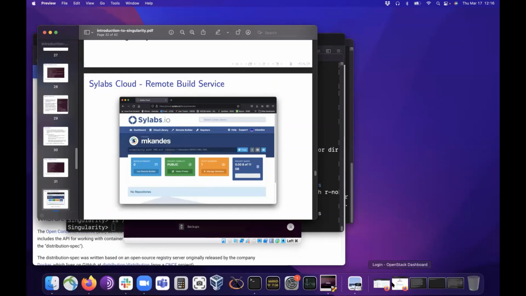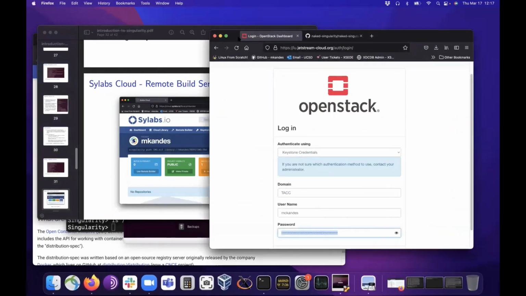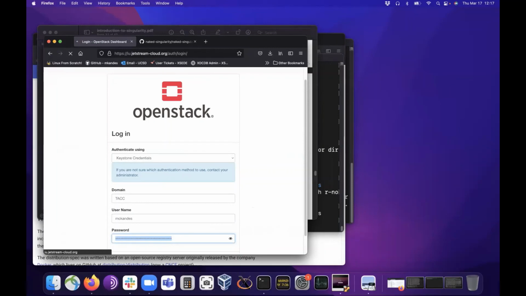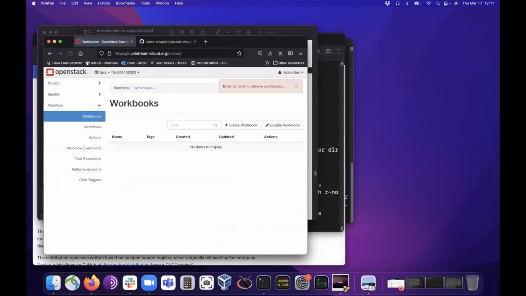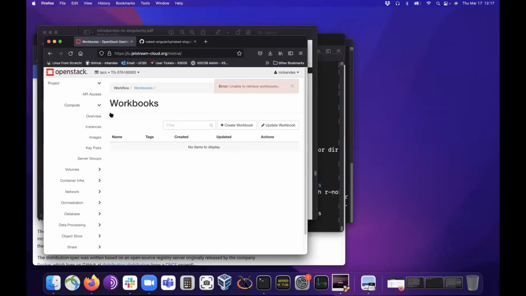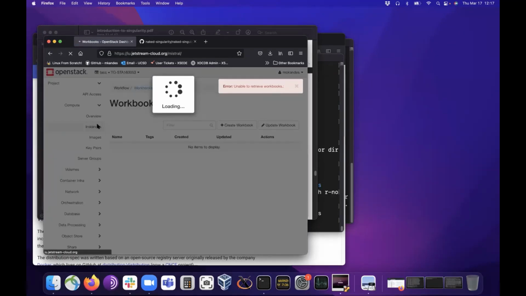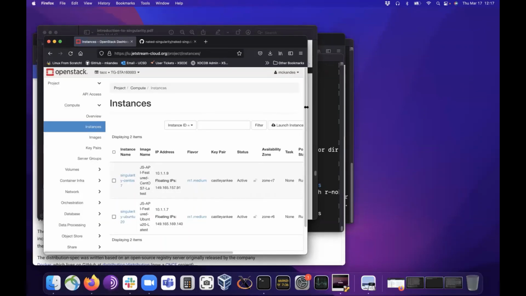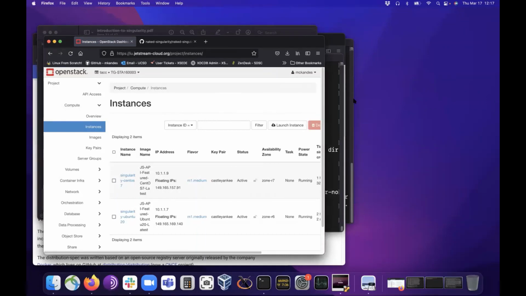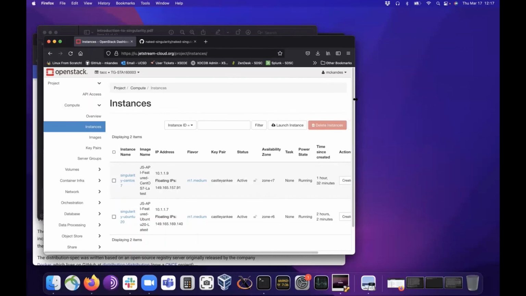You can also, if you have access to Jetstream, I have virtual machines running on Jetstream that I can build containers on because I get root access to those virtual machines. That's the real key thing. You just need root access somewhere. So if you have a Linux laptop already set up, you're pretty good to go. You can just install Singularity and get going. But most people don't. That's the problem, right? If you're a Windows user, it sounds like someone said there's a blog post that alleges the Windows Linux subsystem might work. I don't know, but it's kind of an adventure probably to try.